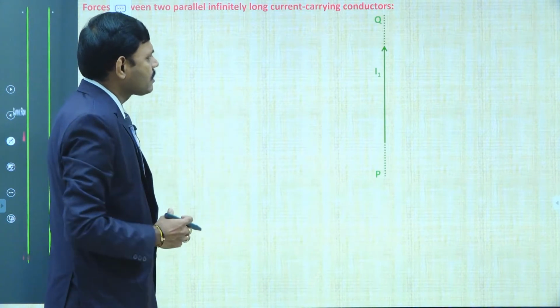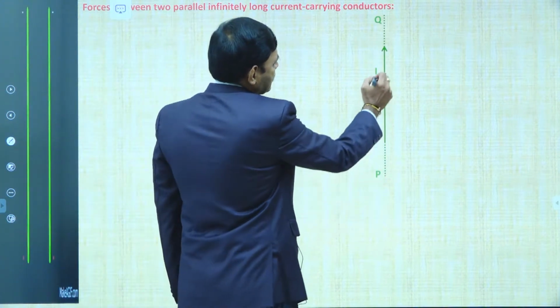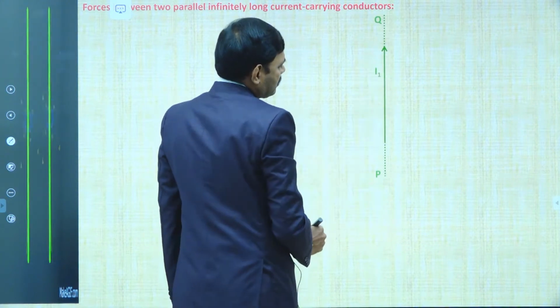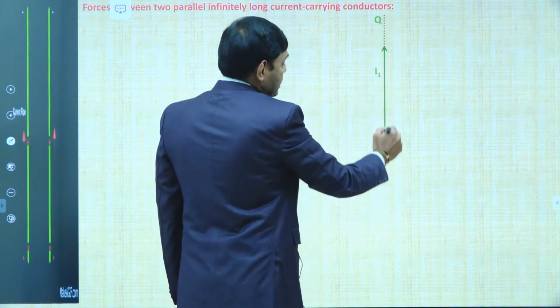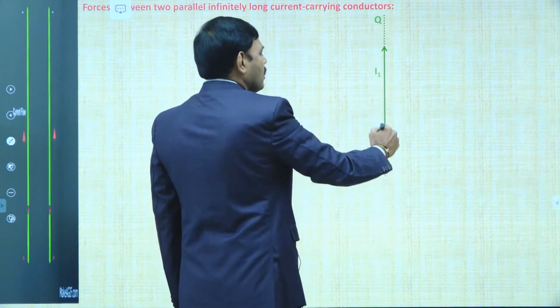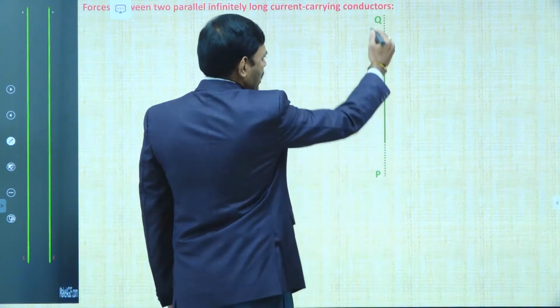See the animation. Students, let this be the first long straight current carrying conductor. These dotted lines indicate it is of infinite length. It is a long wire. Let it be denoted by the letters PQ.